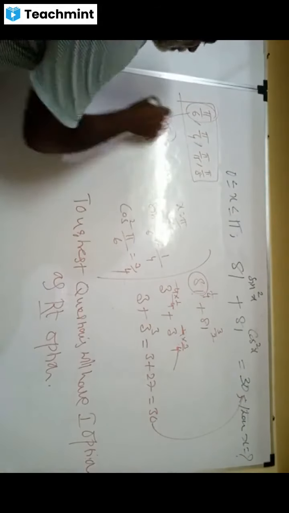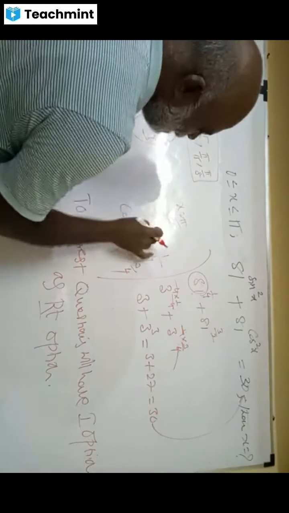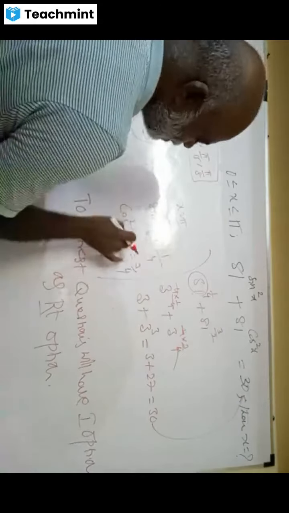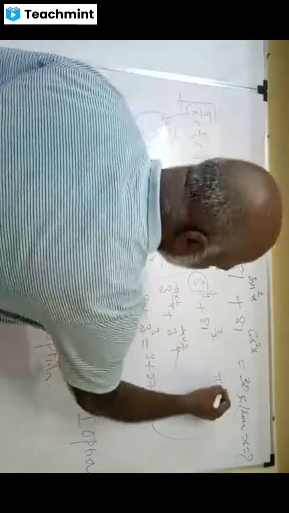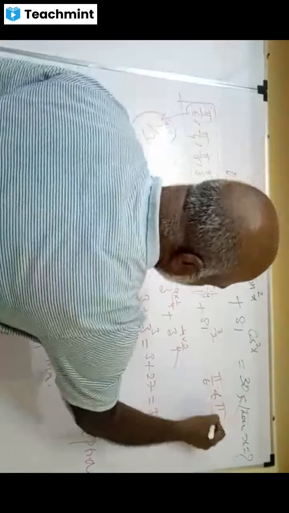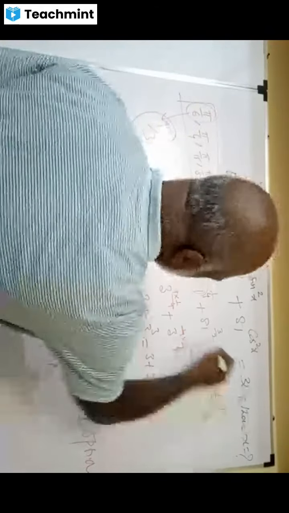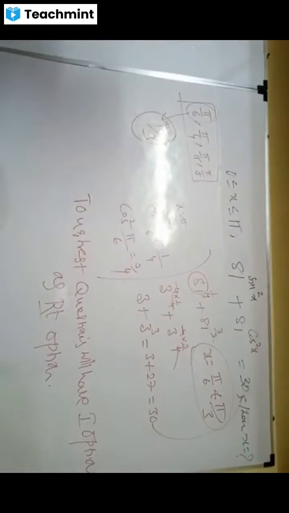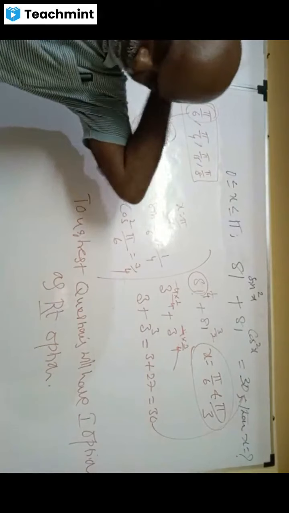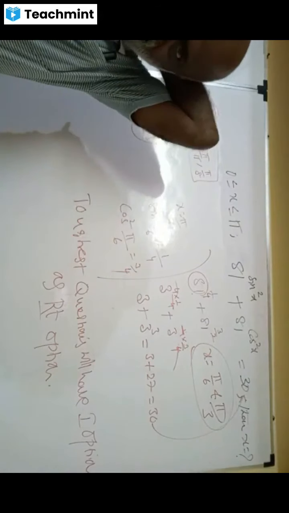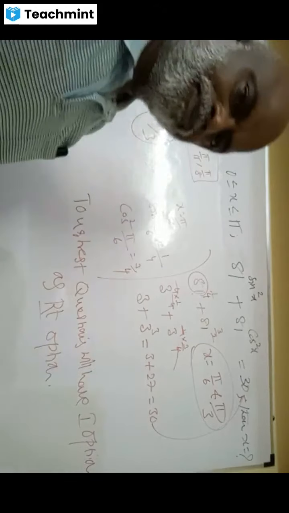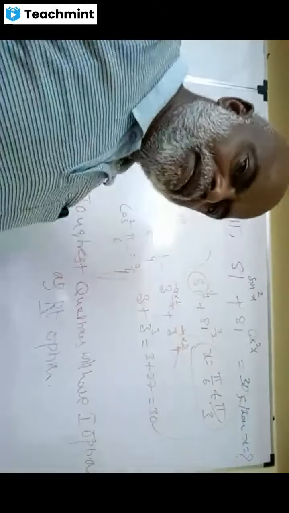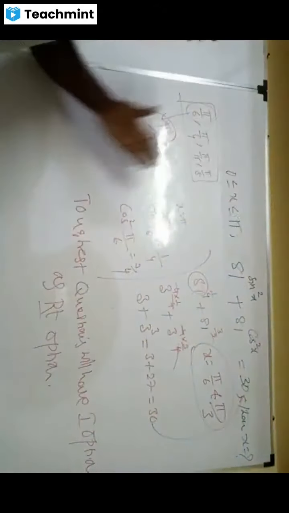But if I take pi by 3 here, sine square pi by 3 is 3 by 4, cos square pi by 3 is 1 by 4. So both pi by 6 and pi by 3 are the values of x. Yes, sir. Brilliant. Second question.